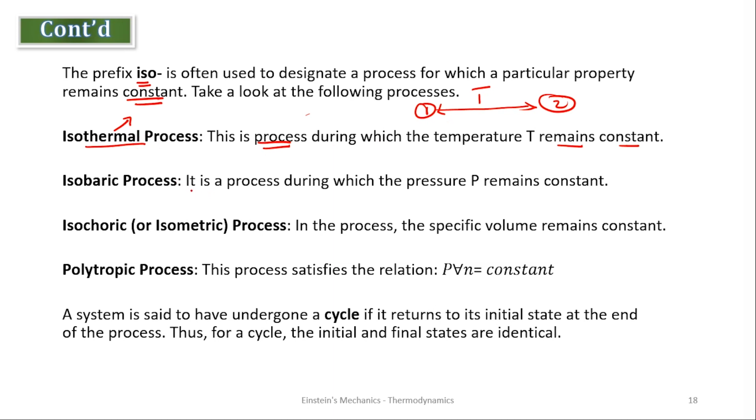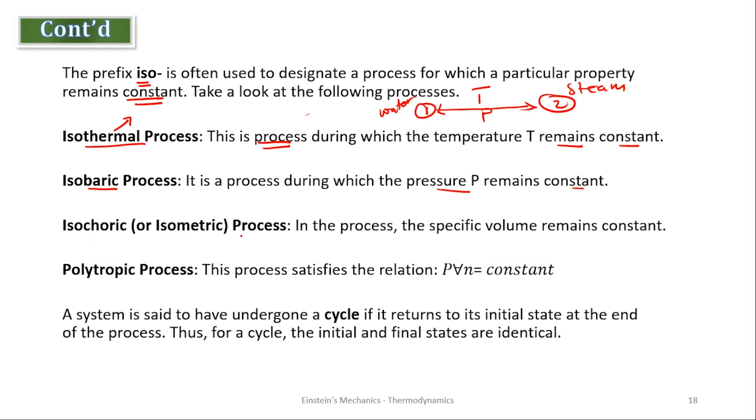Are we good? What about isobaric process? It's a process during which the pressure remains constant. So when a system is changing from, let's say, water to steam, and throughout the process change, pressure remains constant, that process is called isobaric process.